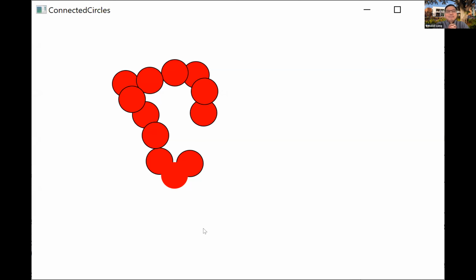But the difficult part is how do you know all this is connected? When you do a lot of game programming, there are certain events, certain motions. How do you detect it? So that's the algorithm. How do you do this for this one?